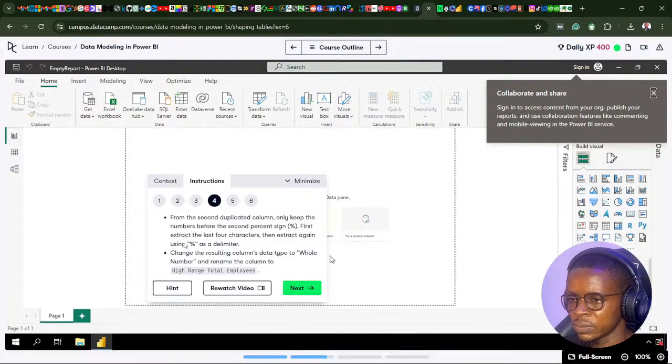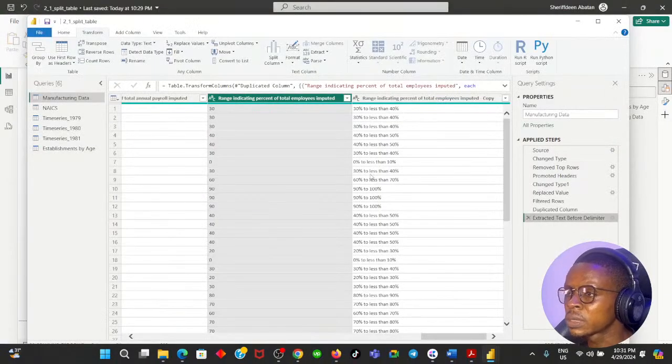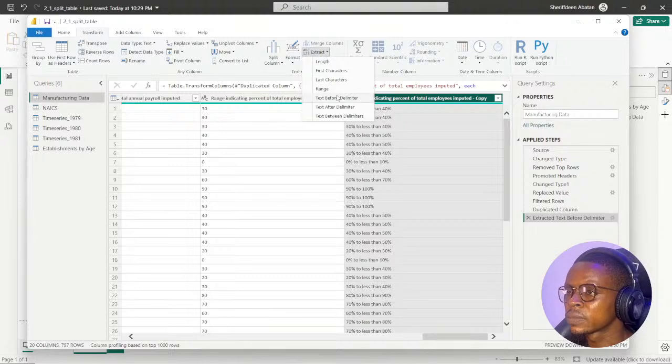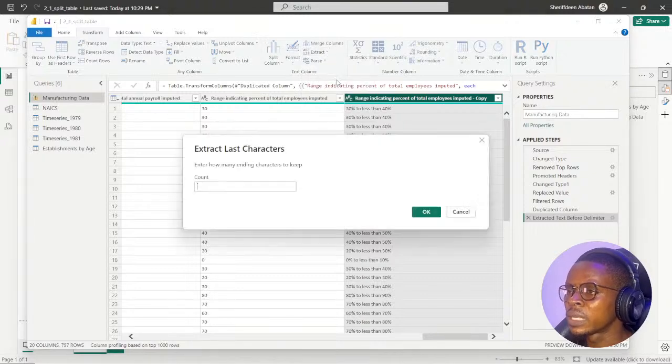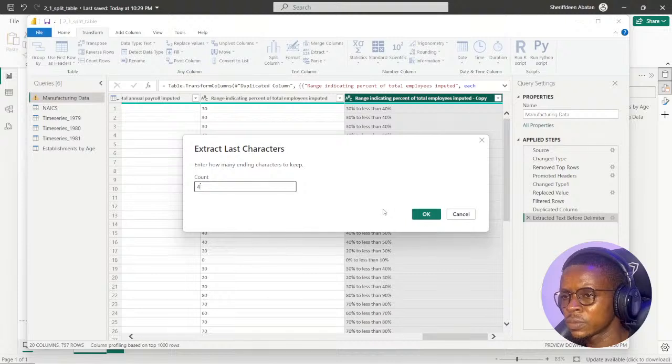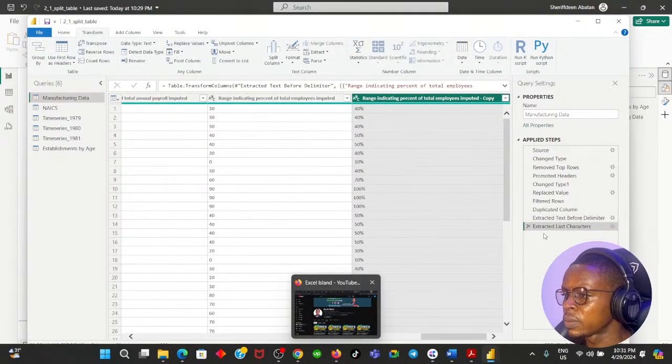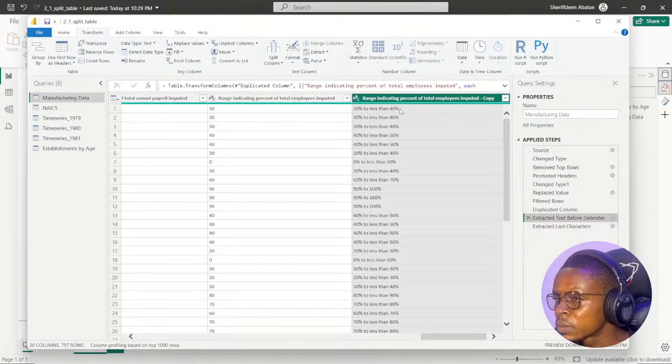So this is the second. So we are going to first extract the last 4 characters, then extract again using percentage as the delimiter. So let's see this one. Extract the last 4 characters. 1, 2, 3, 4. Okay, so let's extract the last characters, it's going to ask, which is 4. You can see if I go back here, 1, 2, 3, 4, including the space here.